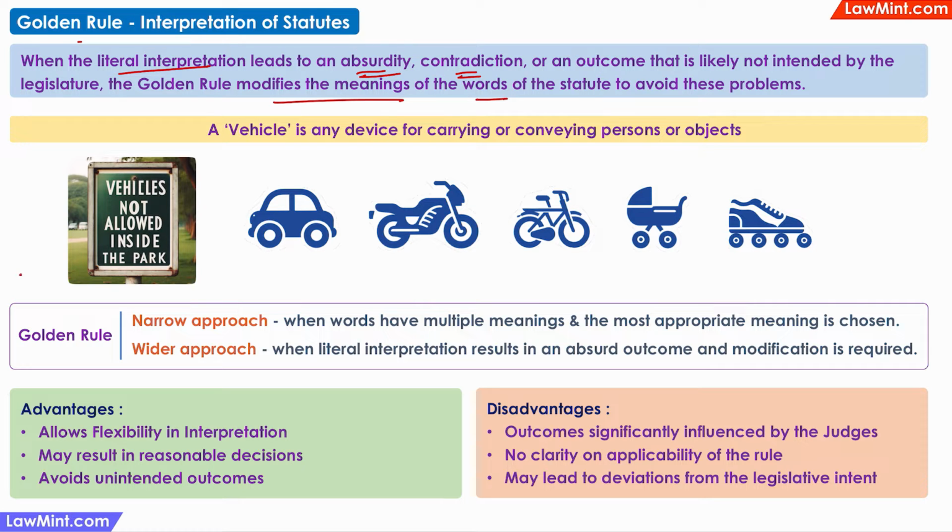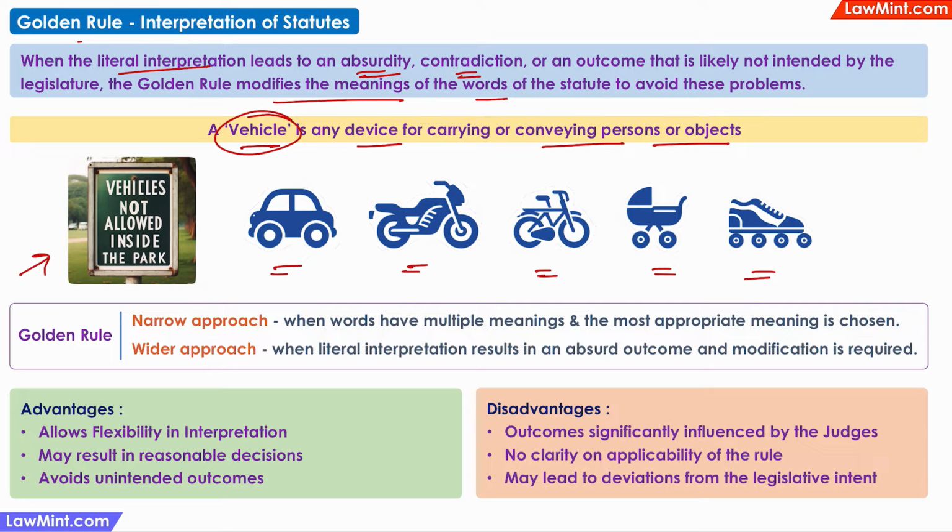For example, if there is a law which says that vehicles are not allowed inside a park, the word vehicle can refer to any device that is used for carrying or conveying persons or objects. So technically, not only cars or motor vehicles, but even bicycles, prams and roller skates are called vehicles.